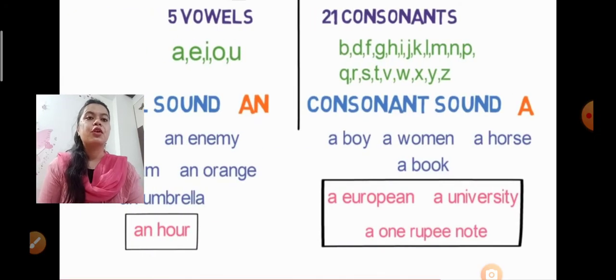The same for consonants. The remaining 21 alphabets are consonants. Which words start with a consonant? We use a boy, a woman, a horse, a book. But if a word starts with a vowel letter but gives the sound of a consonant, we use a, not an. A European.